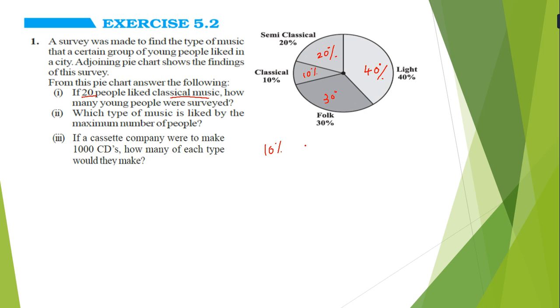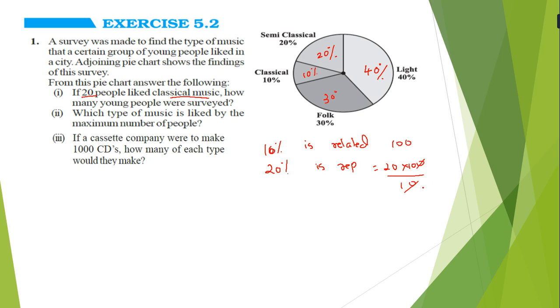So 10% is related with the 100, and we have to find out how many people like it. If 10% is represented by 100, then 20% is represented by 20 into 100 by 10.